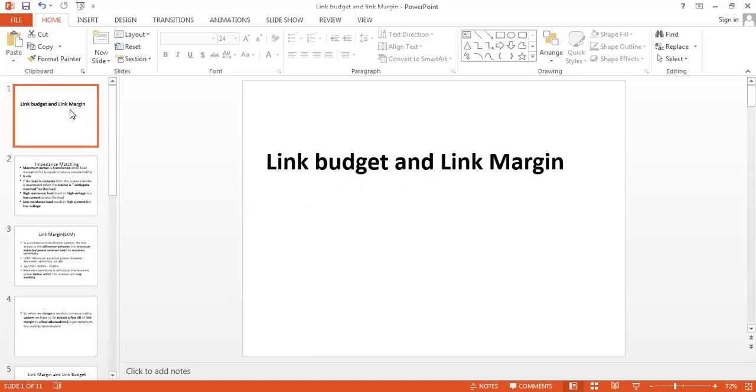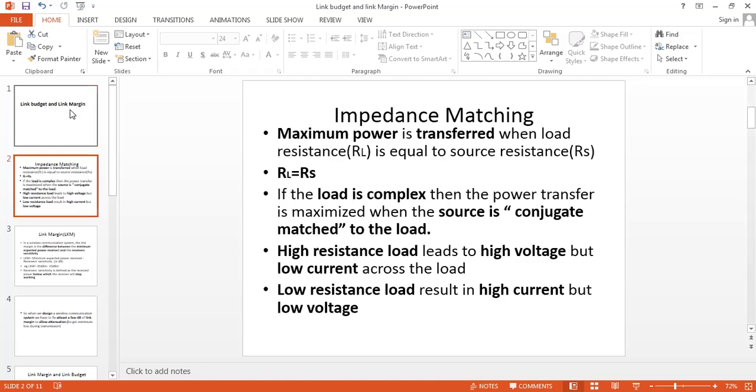Good morning. We are going to see the topic link budget and link margin. Okay, link budget. Before that, we have to see impedance matching. Maximum power is transferred to the load when load resistance is equal to source resistance. This is the criteria.